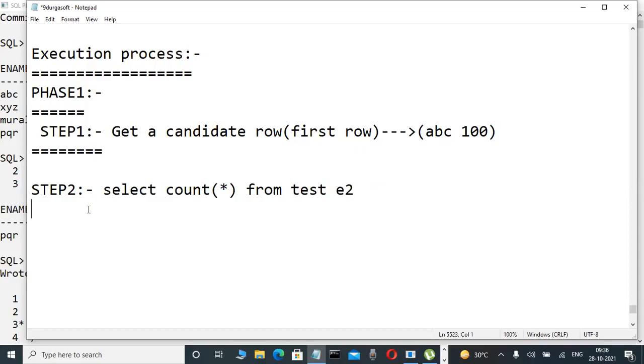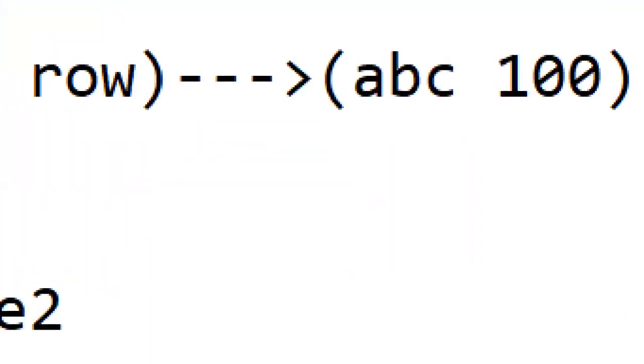There are alias names. WHERE E2.salary is greater than or equal to E1.salary. But how is it working? Observe the screen here. What is the first row? ABC 100. Whatever salary is in that ABC 100, this salary is substituted.